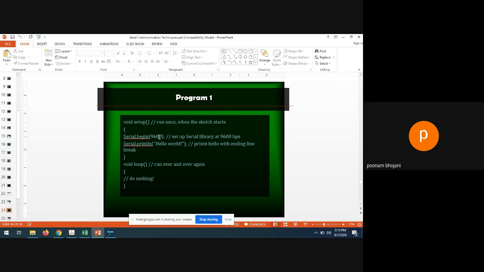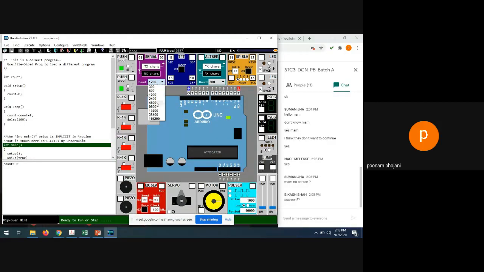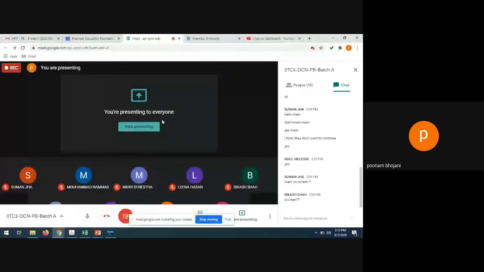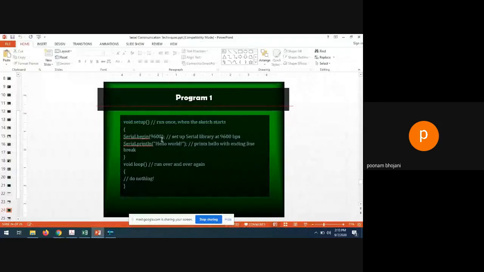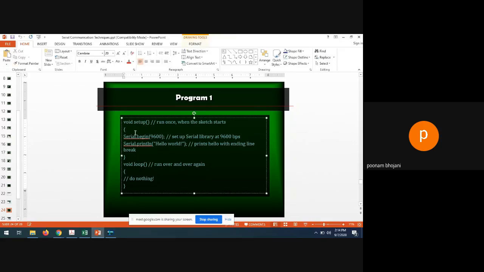Whatever you want to set the baud rate, like 300, 600, 9600, 11200, whatever baud rate is present here, you can use any of these. Let's say I have selected 9600 because the same baud rate is present in this program also. Every time you want to print something onto the serial port, the first line in the setup should be Serial.begin with that bit rate.